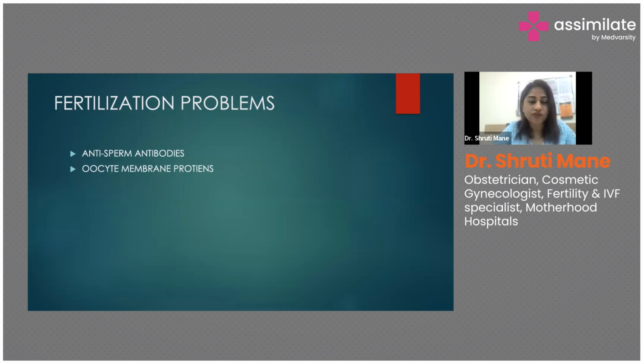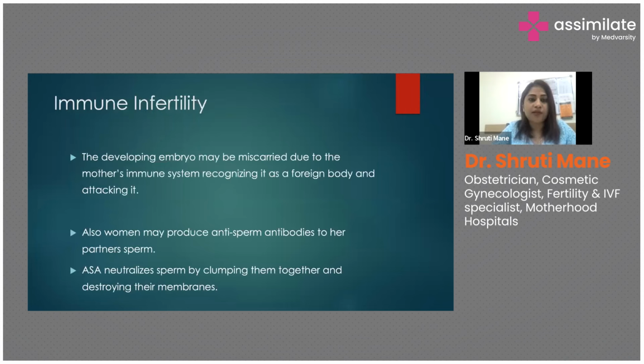So what are the other problems which can contribute to female factor fertility? That is fertilization problems. Now, the anti-sperm antibodies and oocyte membrane proteins. So this is the immunological part of female infertility. The developing embryo, which gets miscarried due to the mother's immune system, is recognized as a foreign body, and that's the reason the mother's body starts attacking it. So this is what is meant by immunological infertility.